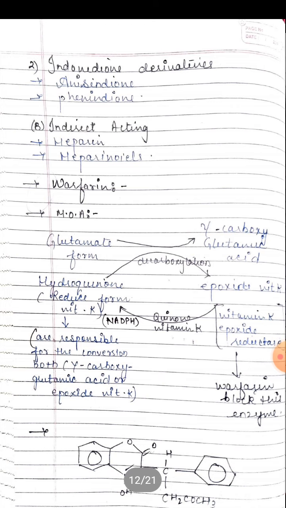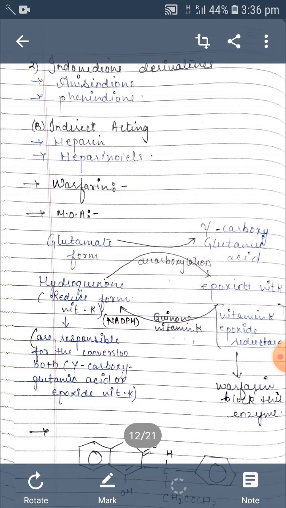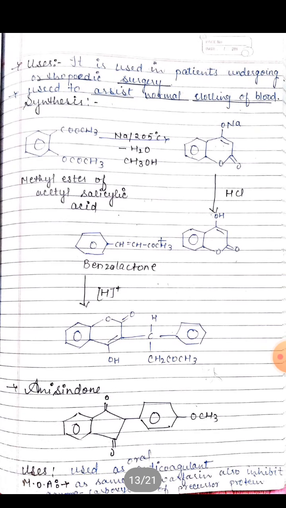Now come to the structure of warfarin. This is the structure of warfarin. This is the use: it is used in patients undergoing surgeries, to arrest normal clotting of the blood. And this is the synthesis of the warfarin drug. This is another drug, acenocoumarol, used as an oral anticoagulant. Its mechanism is the same as the warfarin drug, which is used to prevent clotting of the blood.